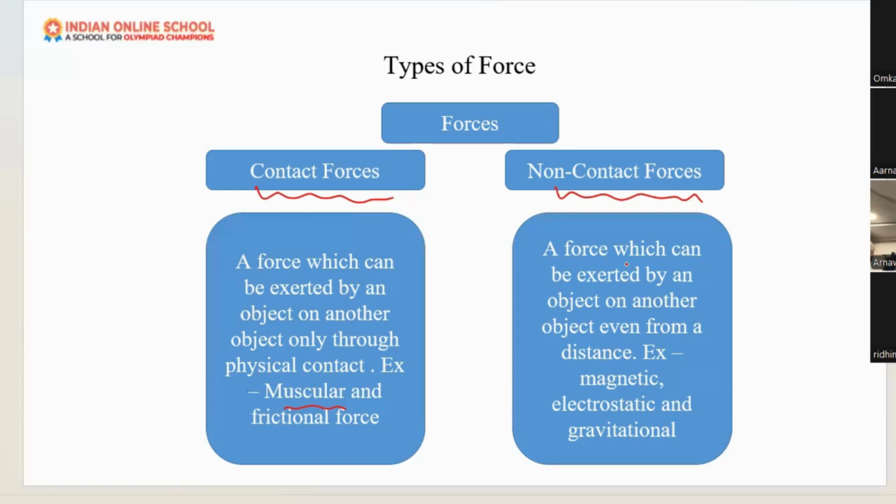Also the electrostatic force and gravitational force are examples of non-contact force. Do all of you understand what contact and non-contact force are? Contact force means there will be a contact between the objects, and non-contact means there is no contact. For example, magnetic force, gravitational force, electrostatic force, etc. We will discuss all these forces in detail.